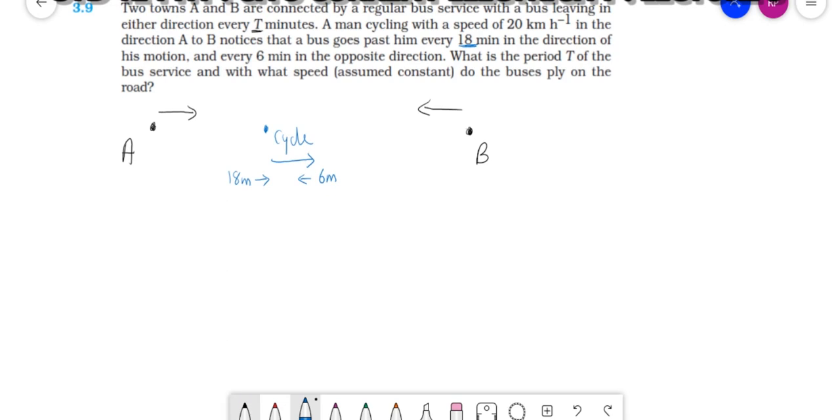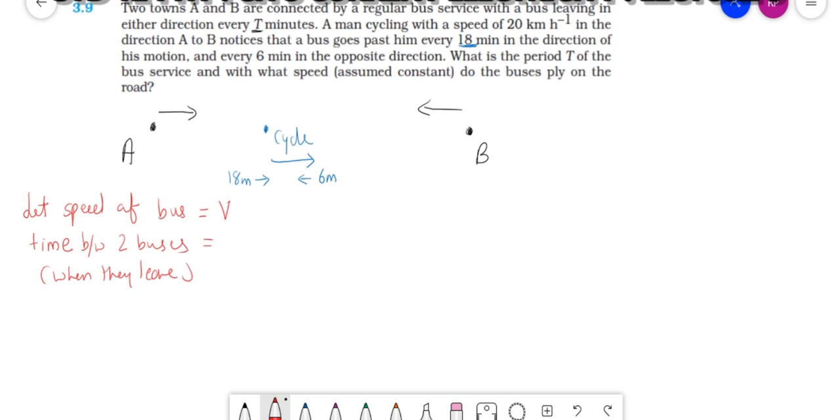And with what speed, assuming constant, do the buses ply on the road? So let the speed of the bus be equal to V. What is the time between two buses, meaning when they leave?